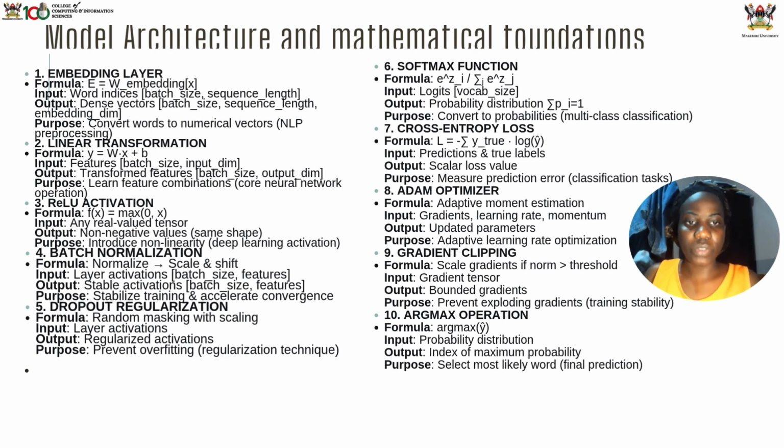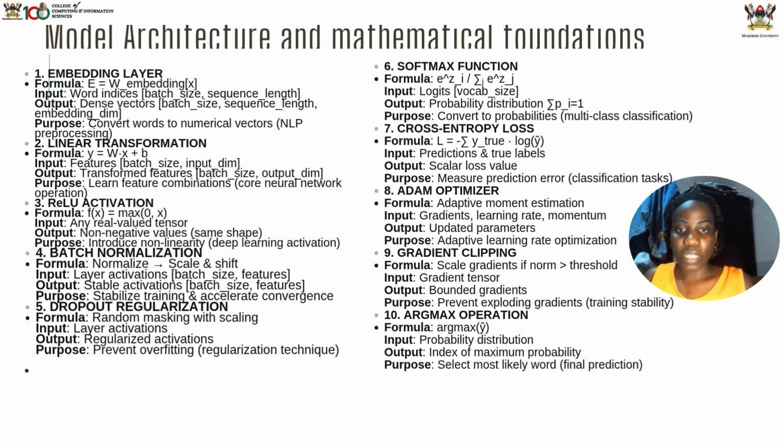Next is the fine-tuned large language model architecture and mathematical foundations. This model mainly handles all text-based understanding. It converts words into mathematical vectors and processes them through neural network layers. We're going to look at each of these neural network layers, beginning with the embedding layer. In the embedding layer, each word is mapped onto a numeric vector, and this process is called embedding.